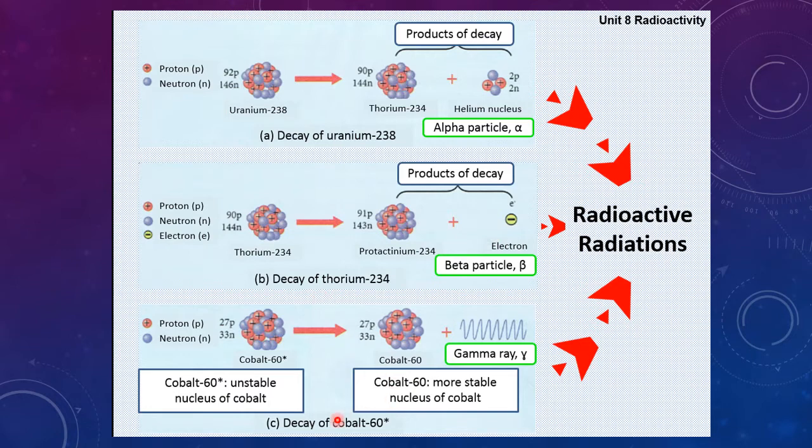And lastly, we are going to look at the release of gamma ray. This is cobalt-60, which is unstable. When the unstable nucleus of the cobalt becomes more stable, it releases a radiation, the gamma ray.